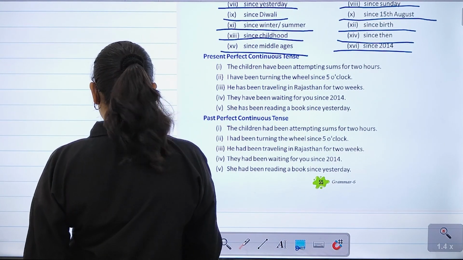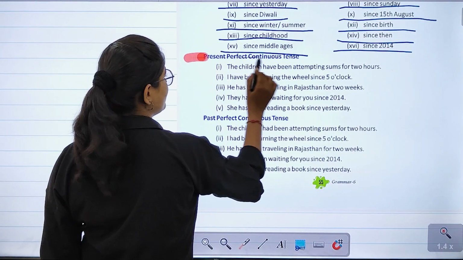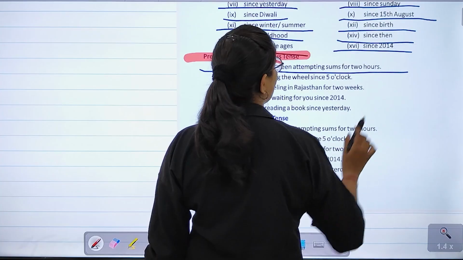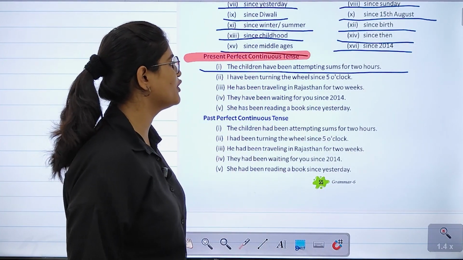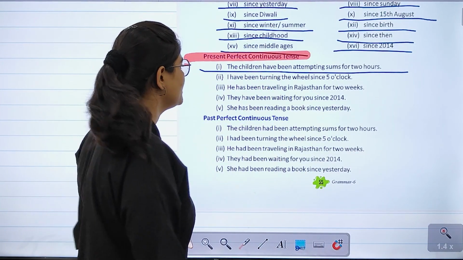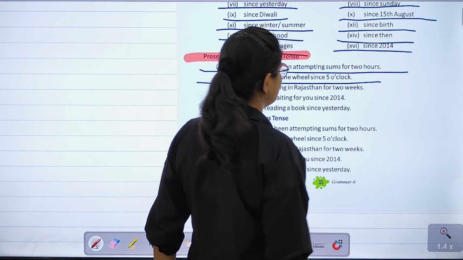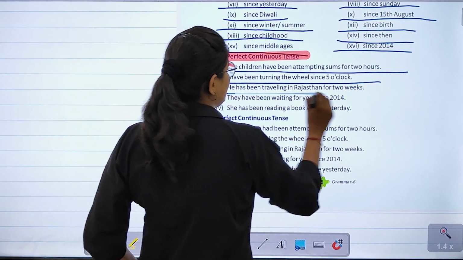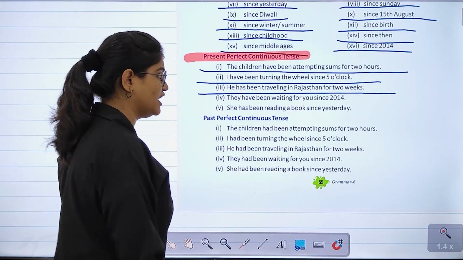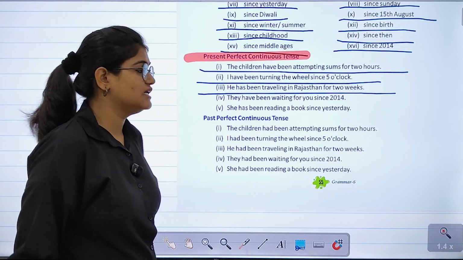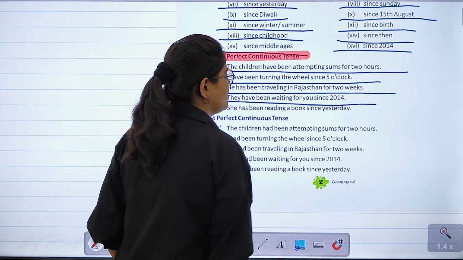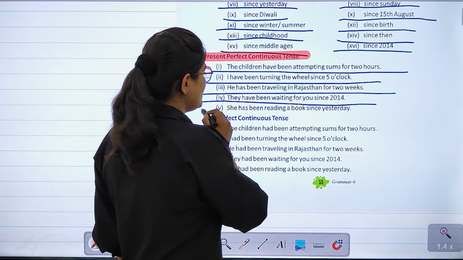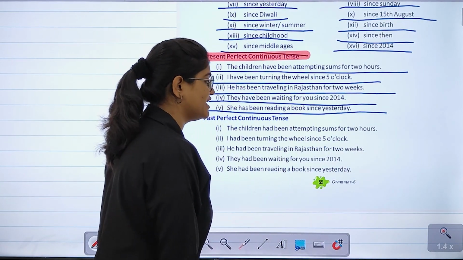After that, next we have the examples of present perfect continuous tense. So, the children have been attempting sums for 2 hours. I have been turning the wheel since 5 o'clock. Next, he has been traveling in Rajasthan for 2 weeks. They have been waiting for you since 2014. She has been reading a book since yesterday.